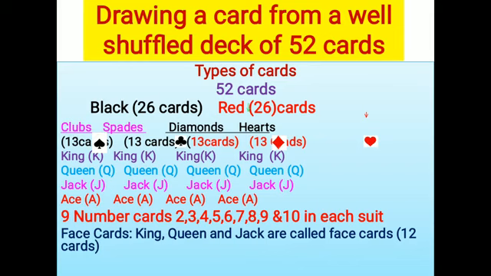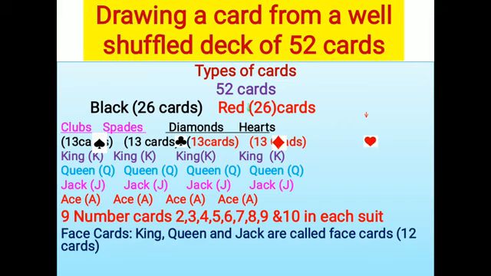That means in club, 13 cards are there, they are different. 4 of them are with letters: one is with the K, one is with the Q, one is with the J, and one is with the A, and 2 to 10 numbers. In spade also, how many are there? 1 K, 1 Q, 1 J, 1 A, and 9 cards with the numbers. In diamond also, 1 K, 1 Q, 1 J, 1 A, and 9 cards with the numbers. And in hearts also, how many are there? 13 cards are there, different. One is K, one is Q, one is J, and one is ace, and 9 cards. That means all those 52 cards are different.